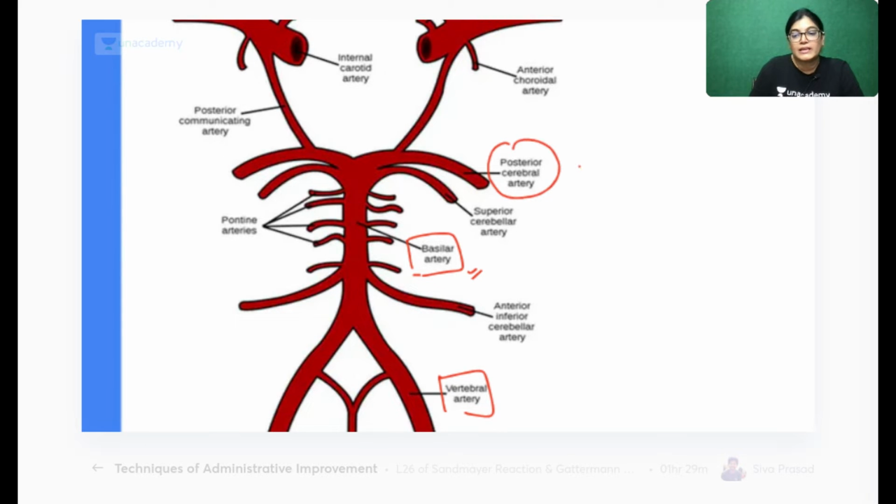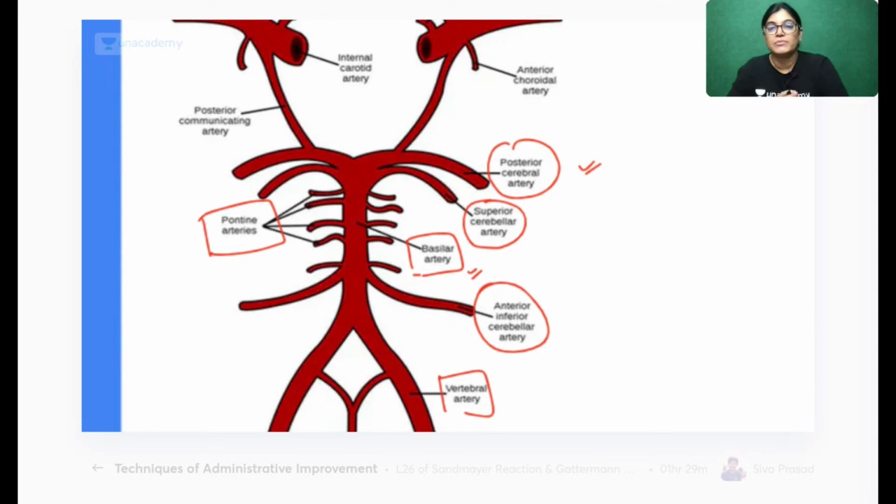terminating branch of the basilar artery is the posterior cerebral artery, and just adjacent to the posterior cerebral artery is the superior cerebellar artery. Then it gives the pontine artery and the anterior inferior cerebellar artery. So the best way to remember the branches of the basilar artery is that it gives branches to the cerebellum. Most important, the superior and anterior inferior cerebellar arteries are given by the basilar artery.